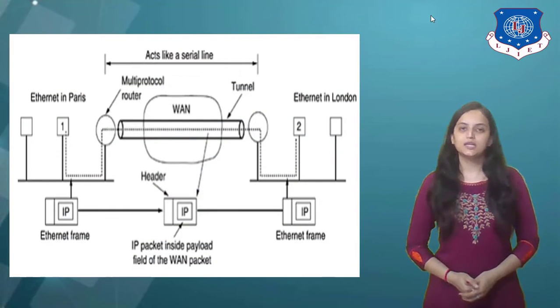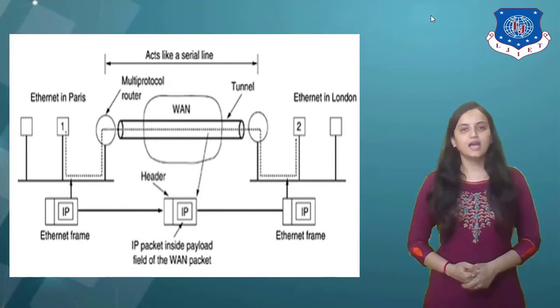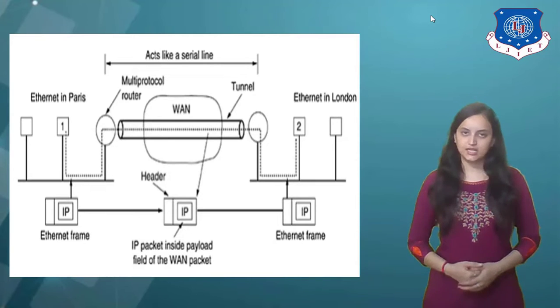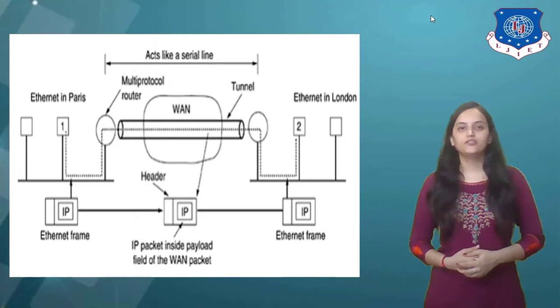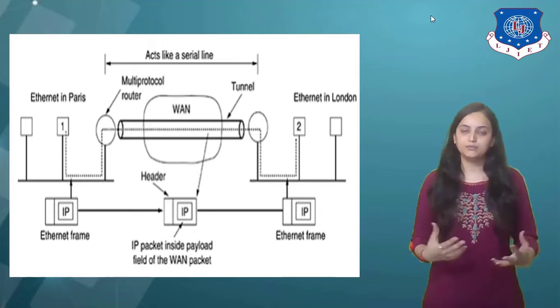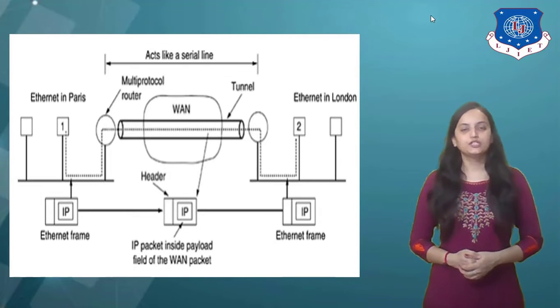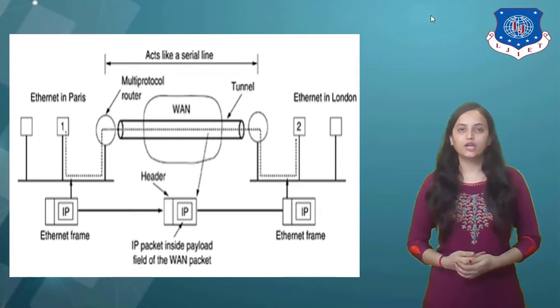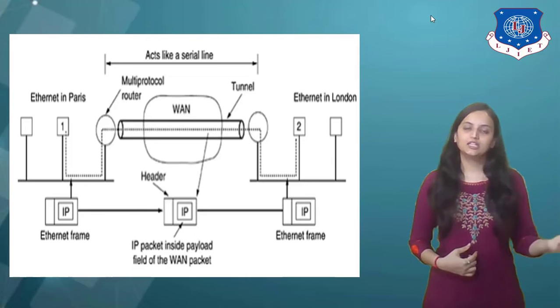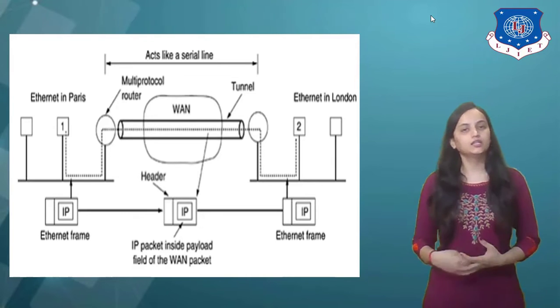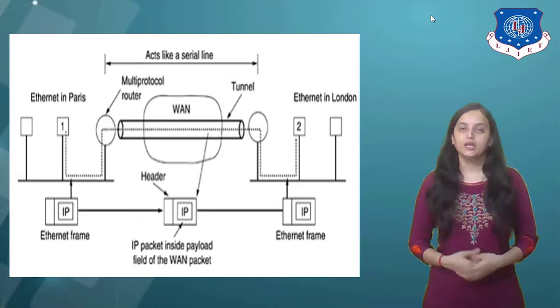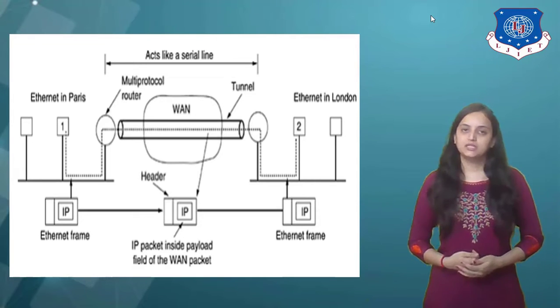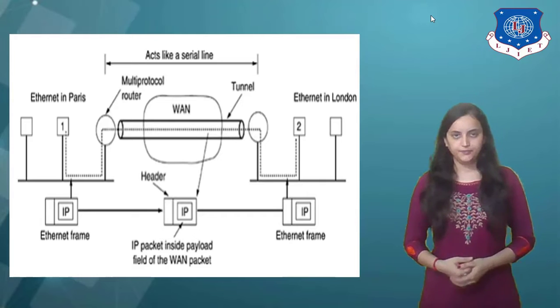So first of all, let us see what tunneling means. This is the diagram which indicates the tunneling process. Over here, there are different Ethernet frames at different locations. As you can see, two different Ethernet locations are indicated. One Ethernet is assumed to be in Paris and another Ethernet is assumed to be in London. How this data transfer takes place, that comes under the category of tunneling process.